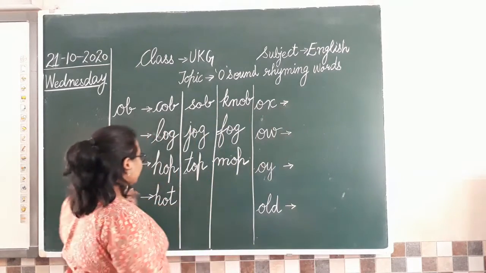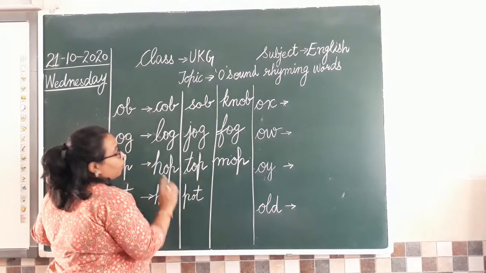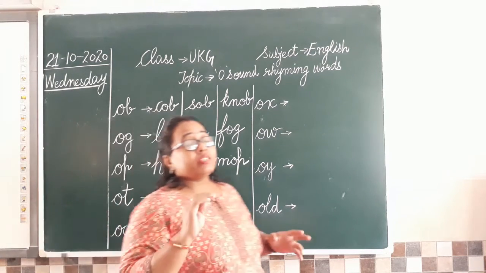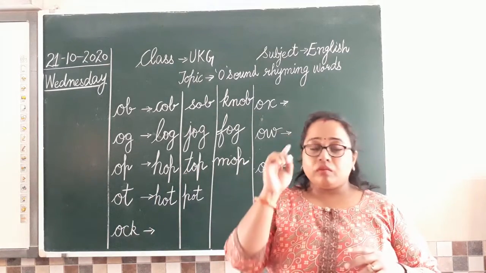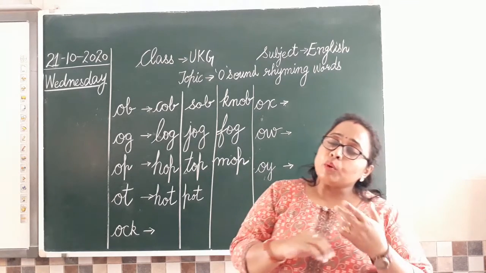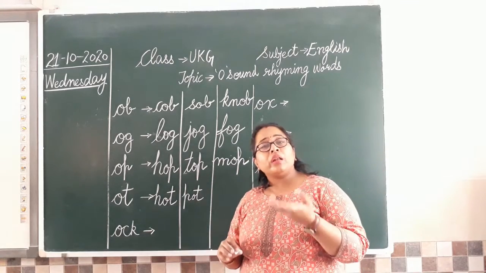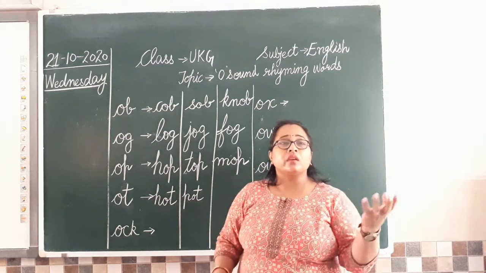Yes, pot, pot. So class, one thing which I want to tell you. When you remember any word by correlating it, you will keep that in your mind for years and years. You will never forget it. So whenever you are learning something, just correlate it with something which is near to you.